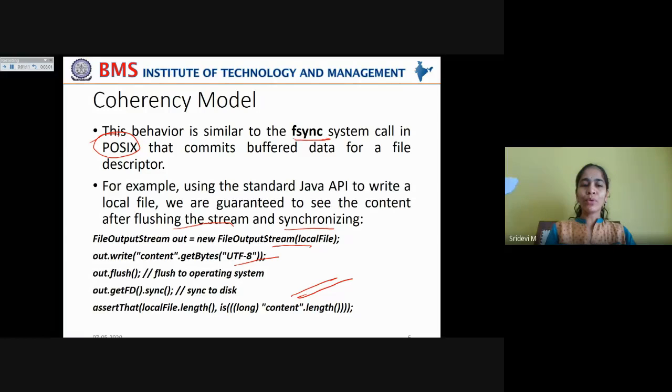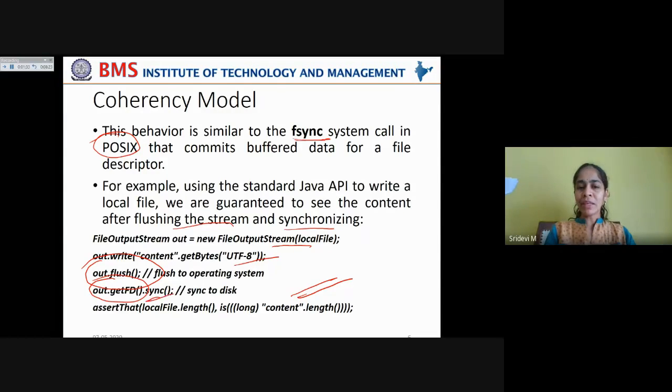That is what we do in Unix, which is being shown here. Now by using out.flush, we are flushing to the operating system. Again by using getFD().sync, we are syncing it to the disk also.